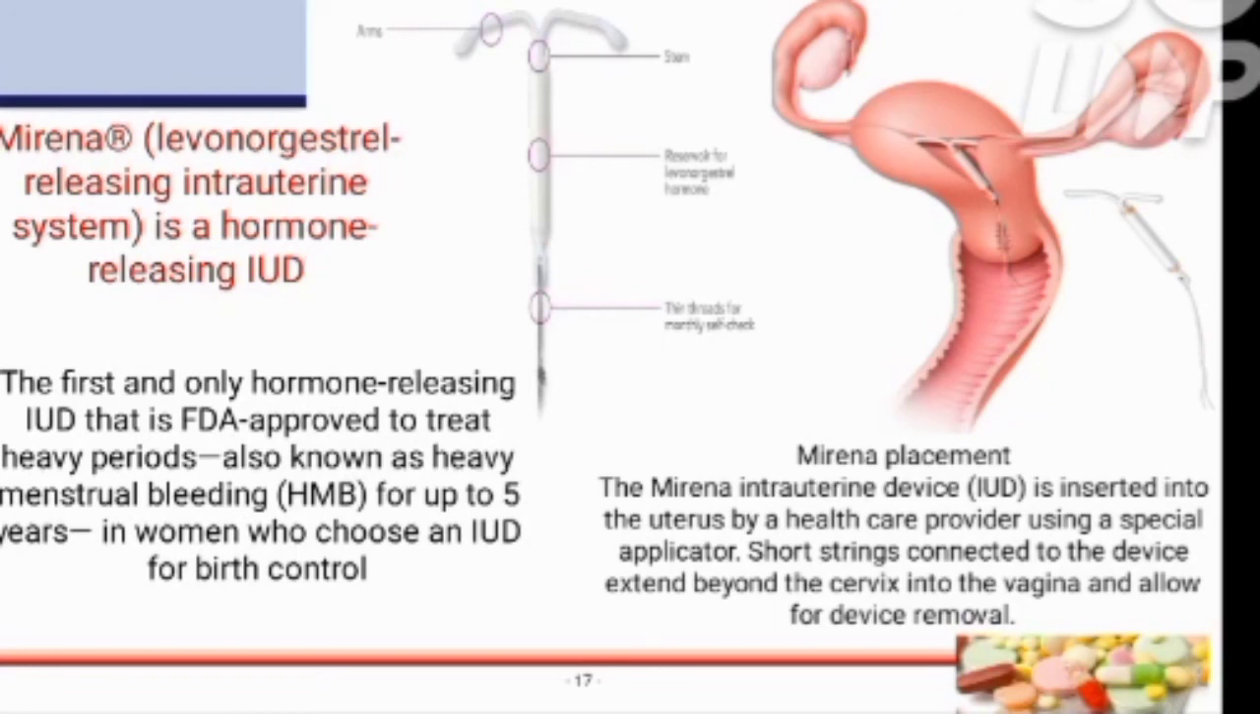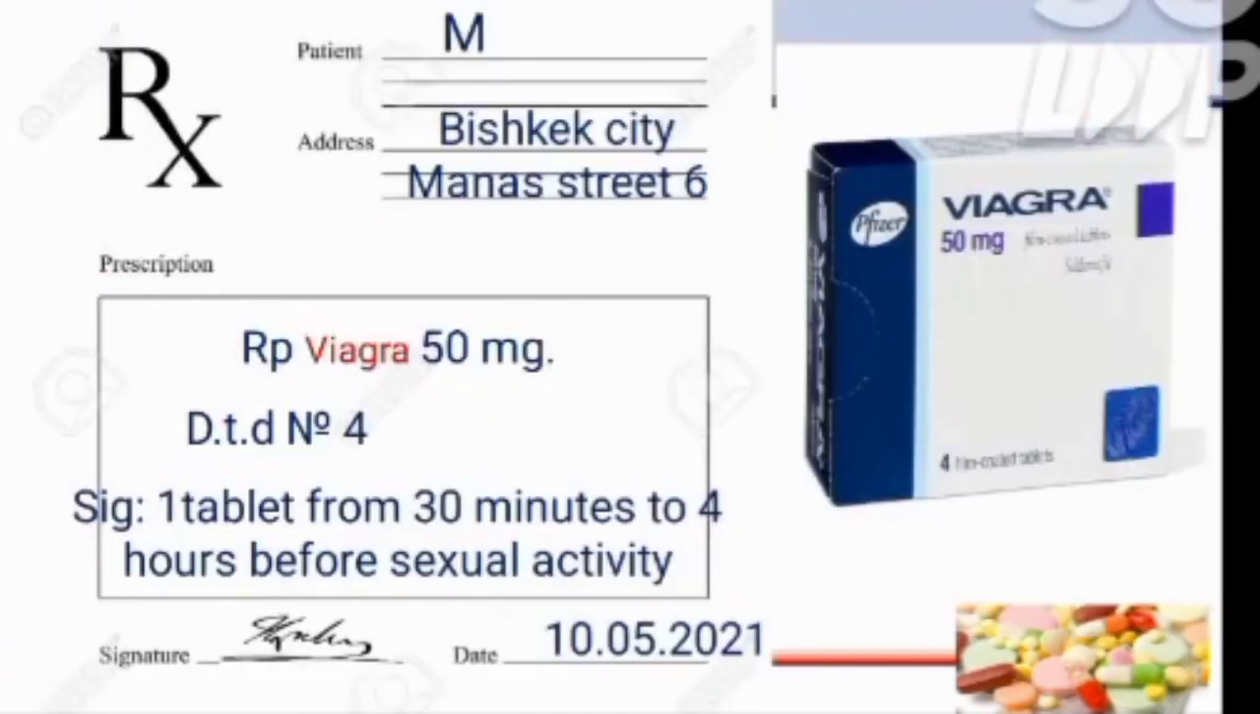Now, my dear friends, I will tell you about how we can prescribe a medicine to a patient. First of all, we will write the name of the patient, and then we will write the address of the hospital and address of the patient. Then in the prescription we will write the medicine in the Rx, for example Viagra 50 mg, and then we will write the DTD number, which is 4, for example in case of Viagra. Then in the signature we will write about the tablet use and how to use the tablet with the timings.